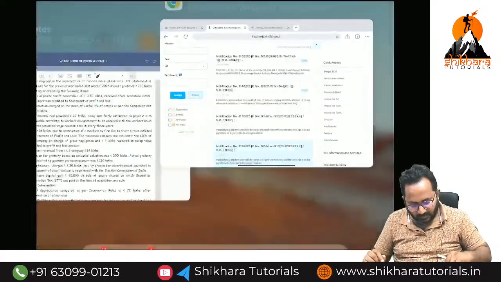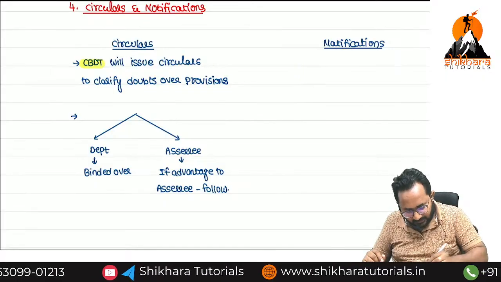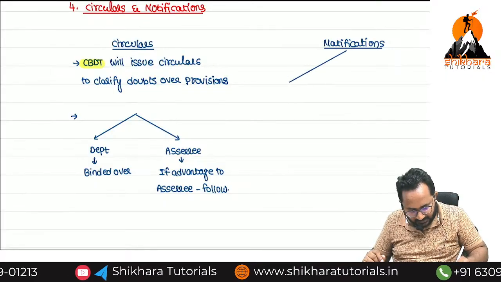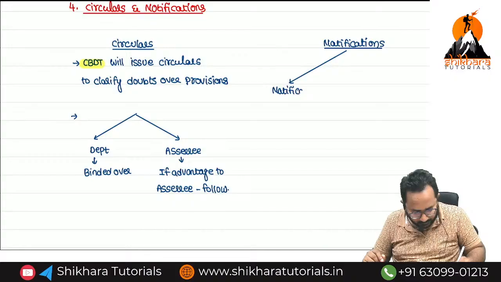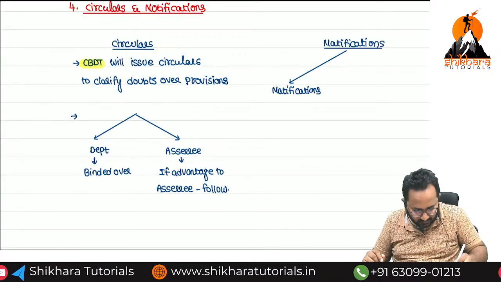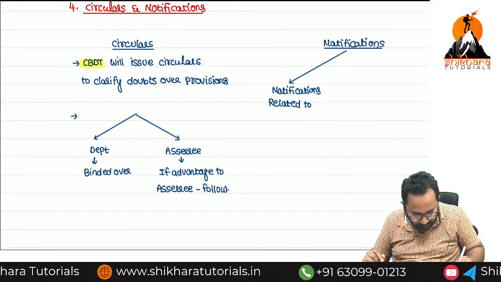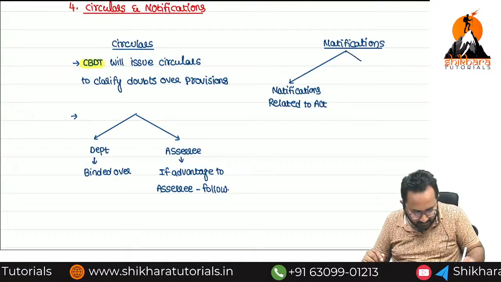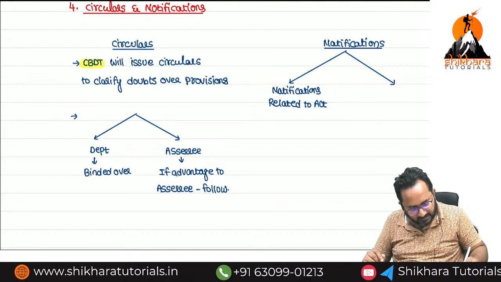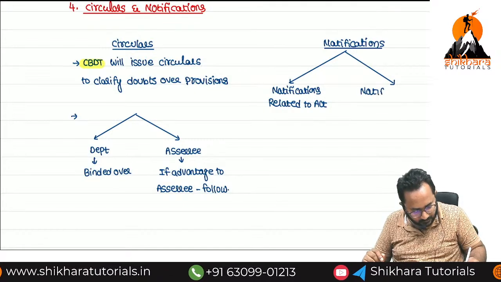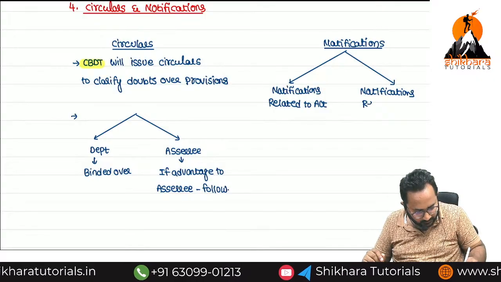Now here we have two types of notifications. How many types of notification? Two. First type: notifications related to the Act, notifications related to the Income Tax Act. Next, notifications related to rules.